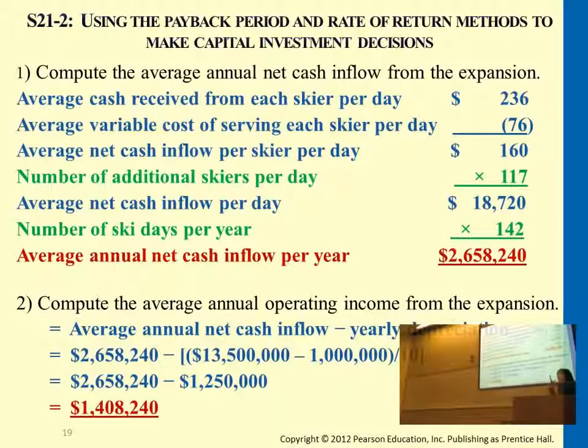Okay, so again, the first problem gives you the net cash inflow that you're receiving. Second, if it asks you operating income, the differences between cash inflow and operating income is the depreciation part. So remember, operating income is an accounting tool. If we go back to accrual accounting, we always considered some of the expenses and revenues that, even though it's not actual cash inflow, cash receipt or cash payment, we still want to decrease it from the income that we're receiving. Okay, so we estimate that an asset's value decreases $1,250,000 every single year of its usage. So the operating income becomes this, $1,408,240.